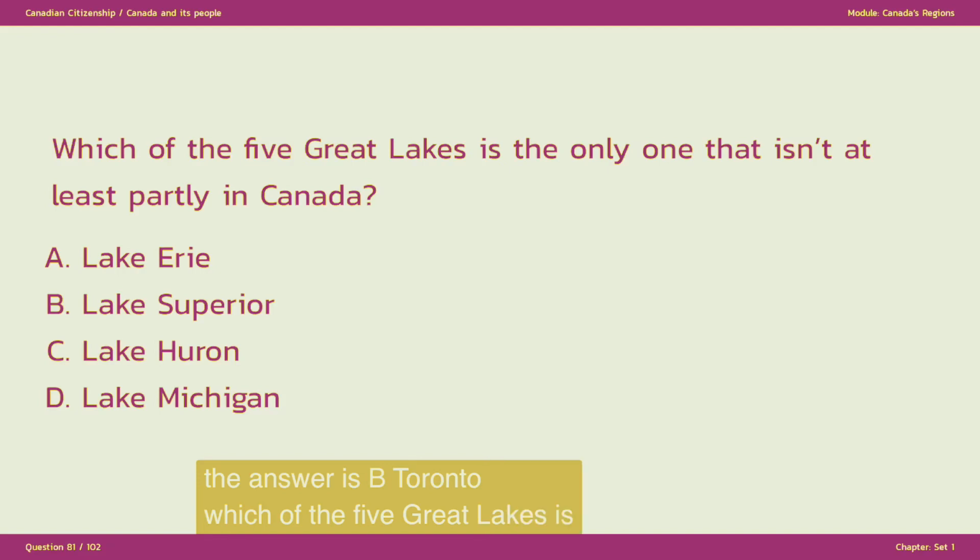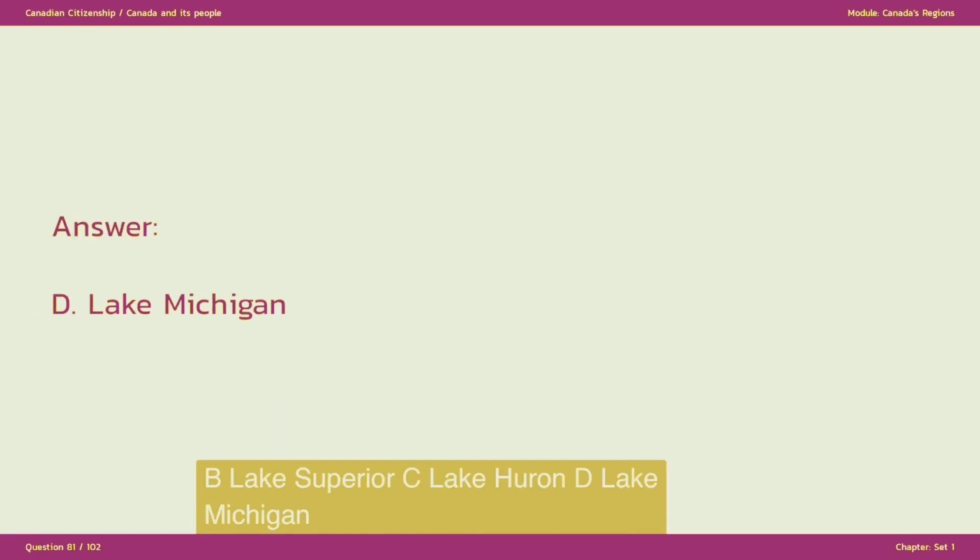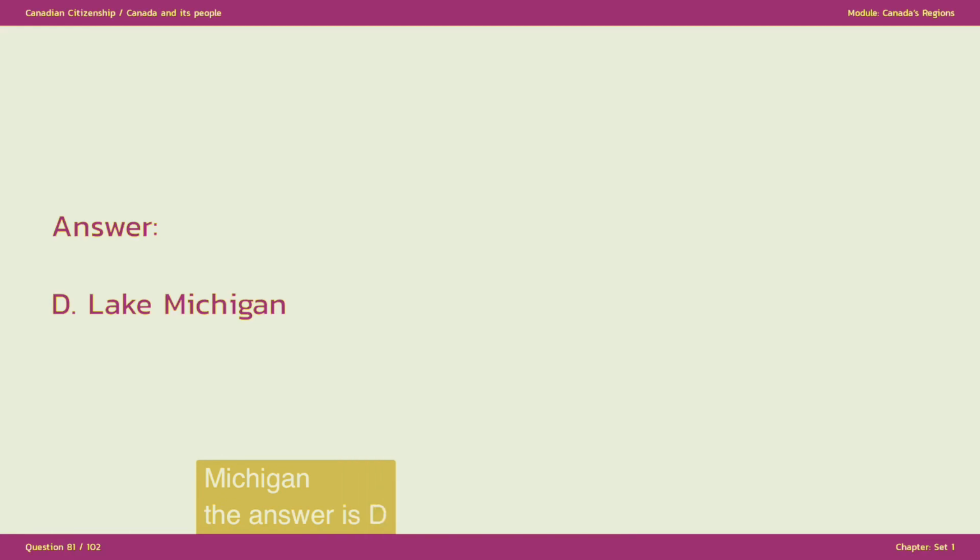Which of the 5 Great Lakes is the only one that isn't at least partly in Canada? A. Lake Erie, B. Lake Superior, C. Lake Huron, D. Lake Michigan. The answer is D. Lake Michigan.